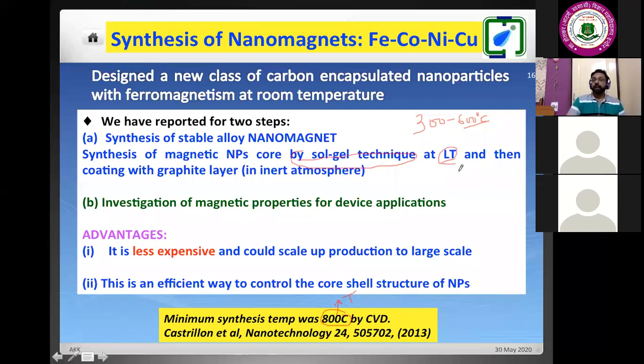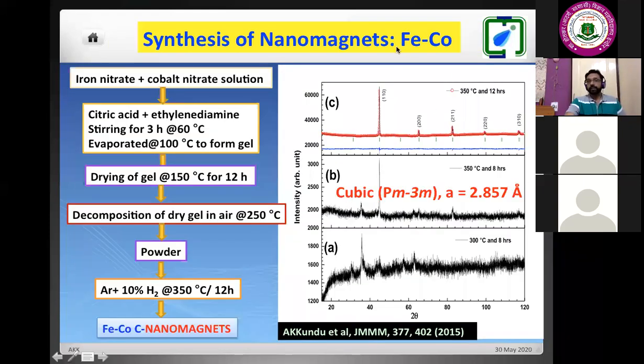So now after getting this, we predicted that we will prepare these carbon coated alloy nanoparticles of iron and cobalt. Then after this, we will be investigating the magnetic properties. That is our final aim. So there we have studied the magnetic properties with the variation of temperature and field. For the case of iron and cobalt, we followed the simplest sol-gel technique. In the simplest sol-gel technique, we use the nitrate salt, and the procedure is given here.